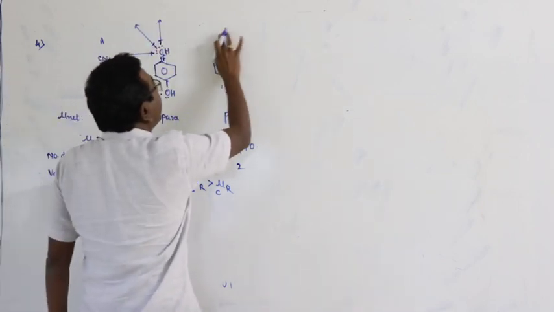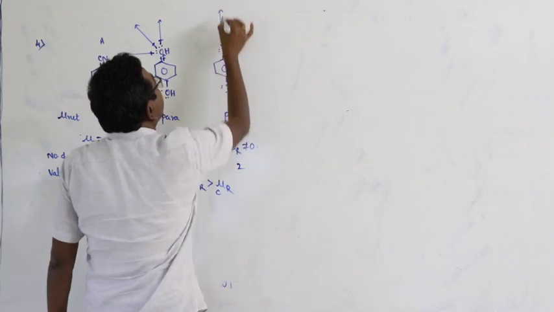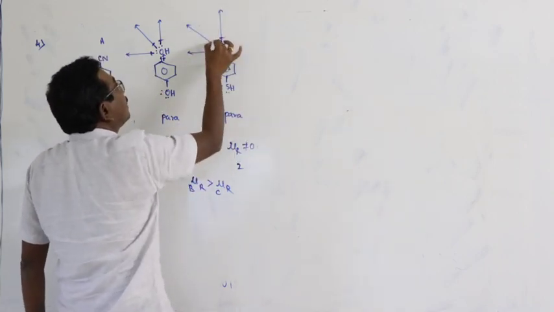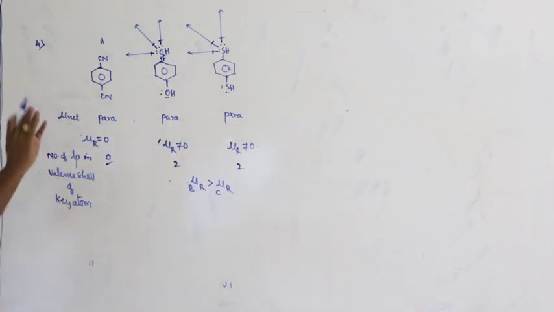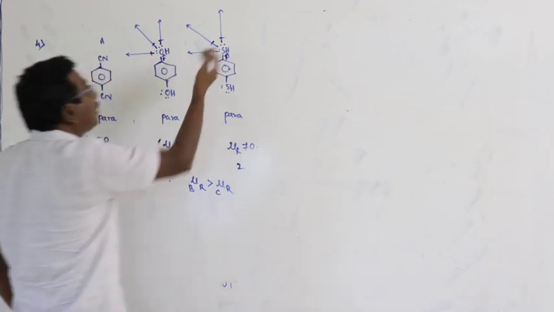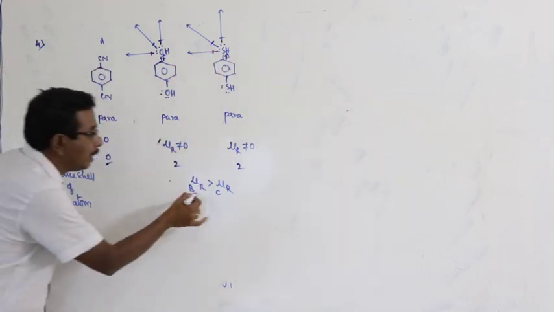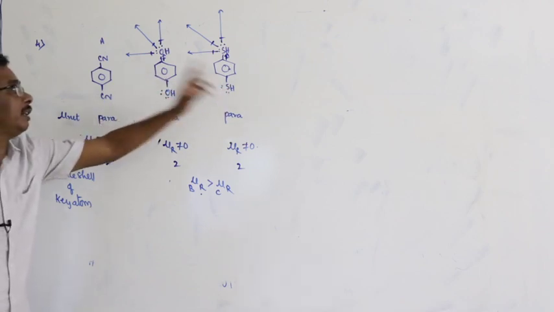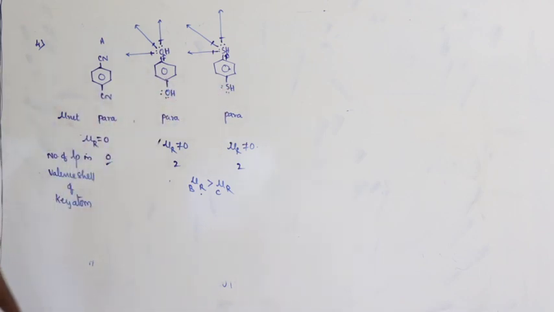In the same way, the third one is also the same. The resultant is in the same direction. And the directions of the bond moments are also the same in both cases. Even though the net dipole moment of B is greater than that of C. Why?